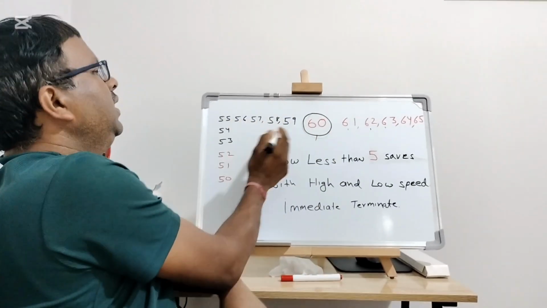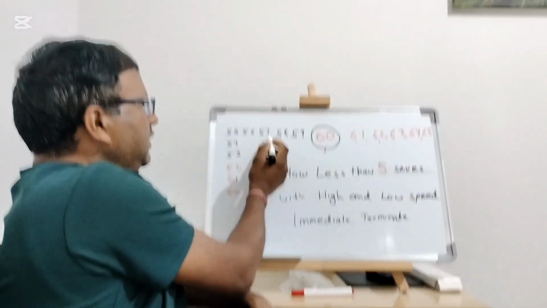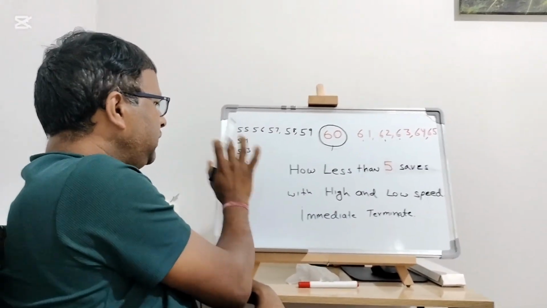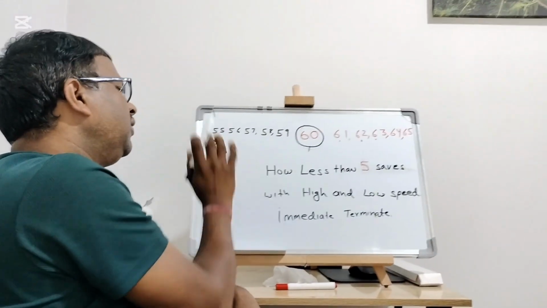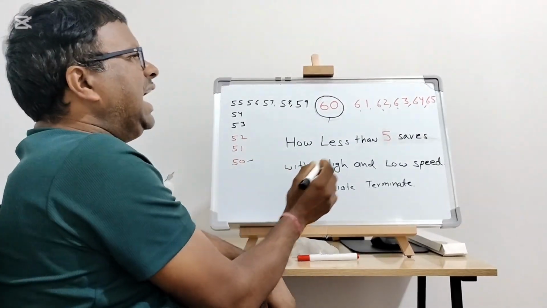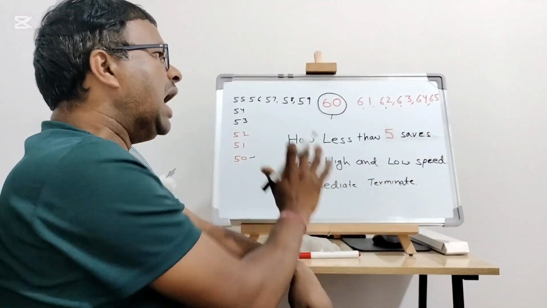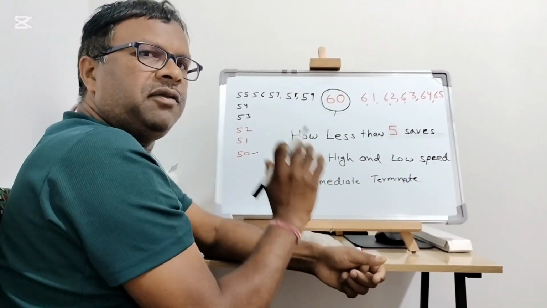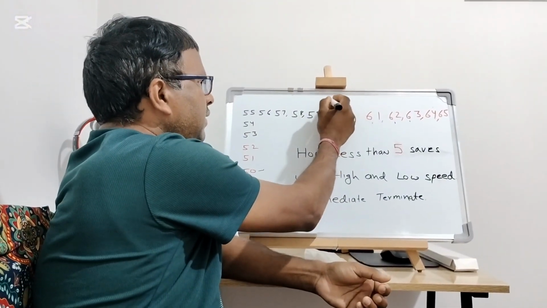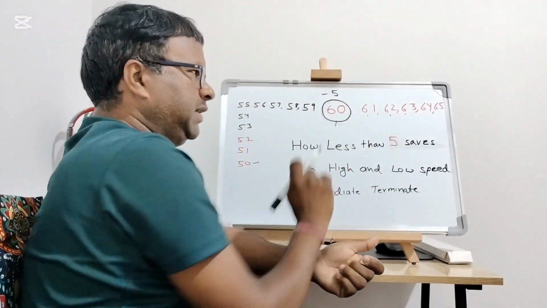Same here: if you go down to 59, 58, 57, 55, 54, 53, 52, you're still within the limit because the minimum speed is 50 and the maximum speed is 64. So how does it work? If you keep less than 5, it is a good key to control low speed and high speed.